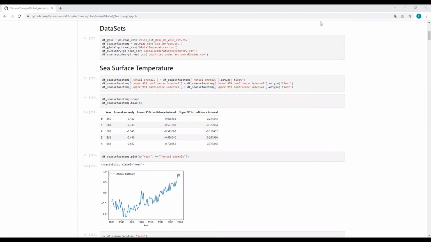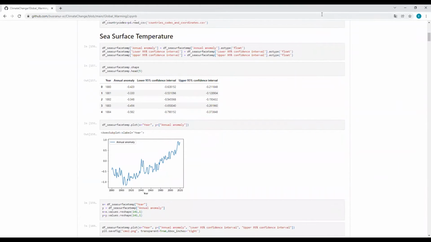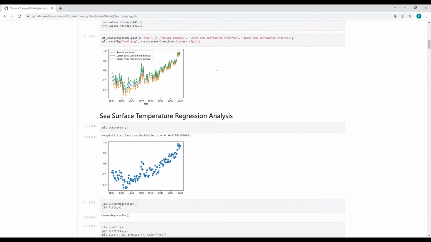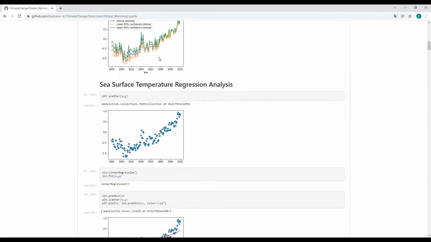In this part, we use the sea surface file. Our dataset has three entries: annual anomaly, lower confidence interval, and upper confidence interval. Annual anomaly is given as the measured mean temperature, and the lower and upper confidence intervals are the limits of confidence. Annual anomaly should be between these two values. The other two are limits set by experts. Many times our value is out of range.